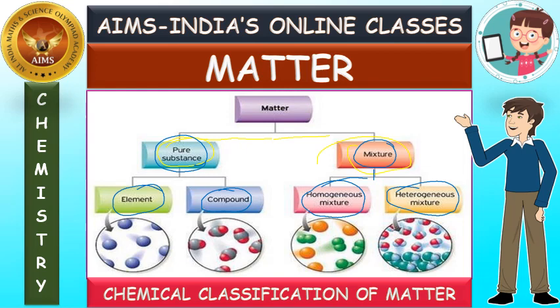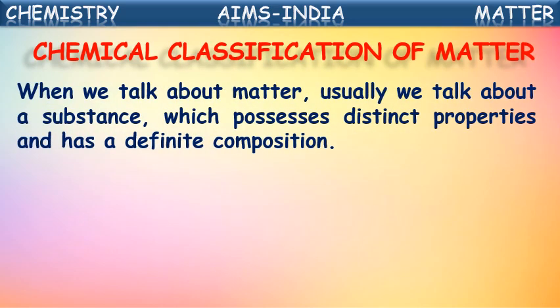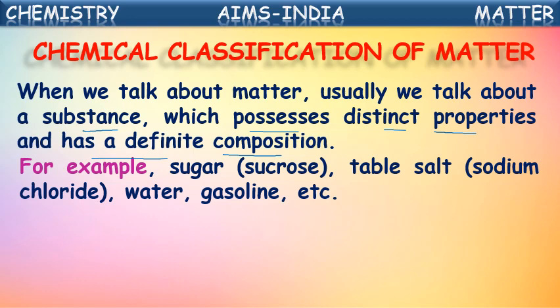Okay guys, let's start. Chemical classification of matter. When we talk about matter, usually we talk about a substance which possesses distinct properties and has a definite composition. Let us see how the distinct properties and composition vary. Suppose sugar is a substance, and table salt is another type of substance. Water and gasoline are also different types of substances.